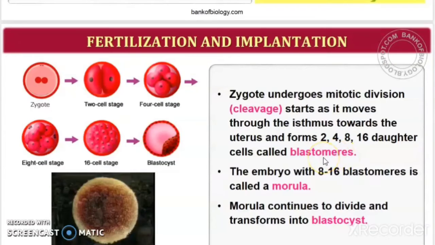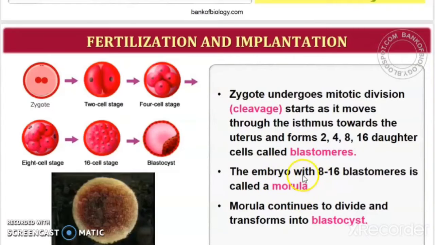Now the zygote, the single cell, has become a 16-celled stage. They have started developing, and they have now become an embryo. So the zygote started developing and has become an embryo now. The embryo with 8 to 16 blastomeres is called a morula. It is termed by a name which is called morula.